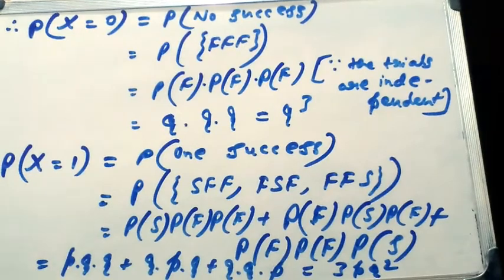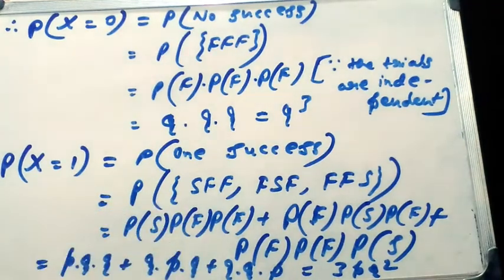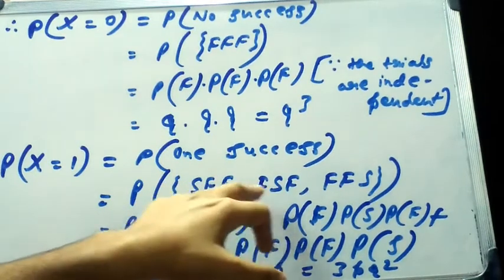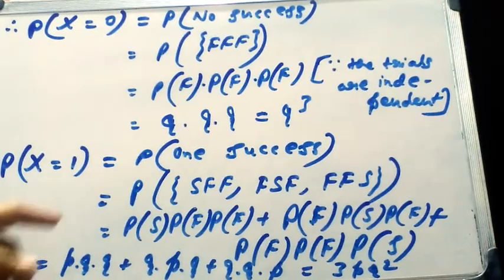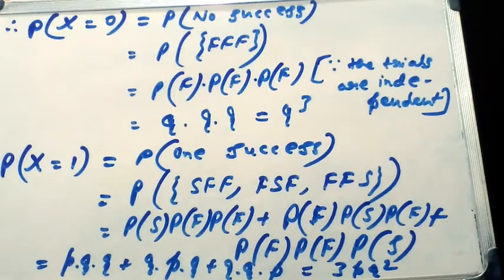Now the probability of the random variable equal to 1, that means the probability of 1 success. Then the outcomes will be SFF, here there is 1 success and 2 failures, then FSF, failure, success, failure, then FFS, failure and finally a success. The trials are all independent, so it becomes probability of success into probability of failure into probability of failure, and so on. Now probability of success means p and probability of failure means q, so it becomes pq square. Again it becomes pq square and again pq square. So in total it becomes 3pq square.